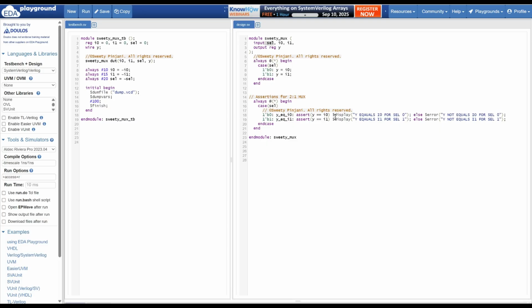Similarly for I1, in case select line is 1, I have a label y equals I1. I have an assert statement, I have a pass action and a fail action.